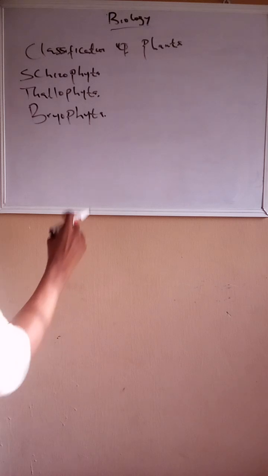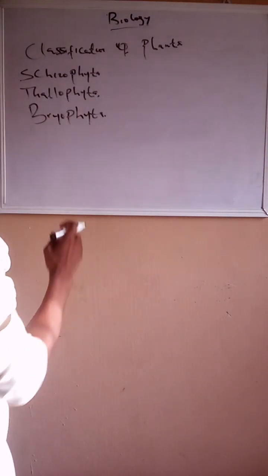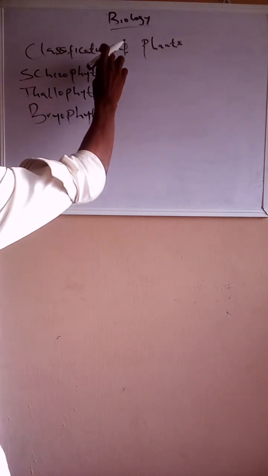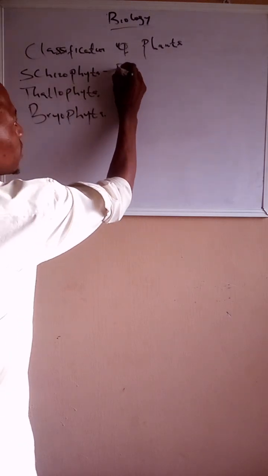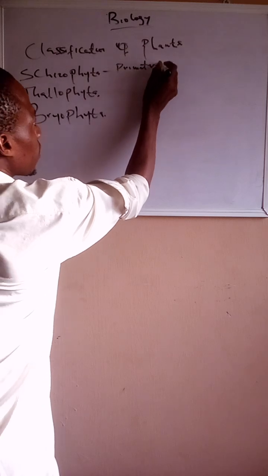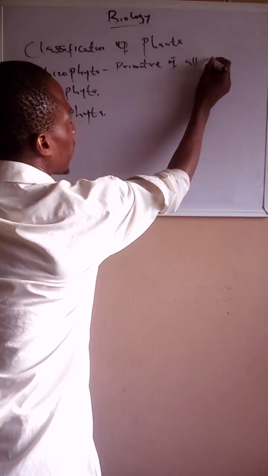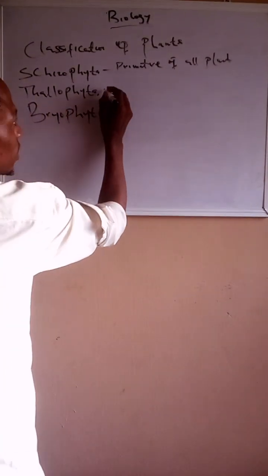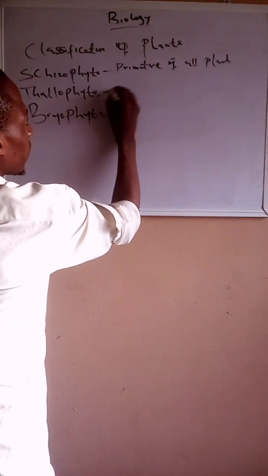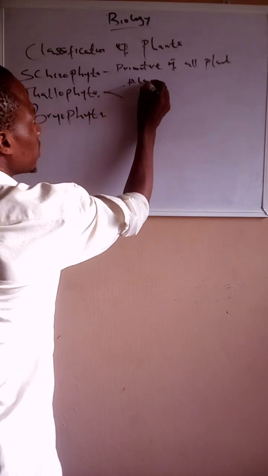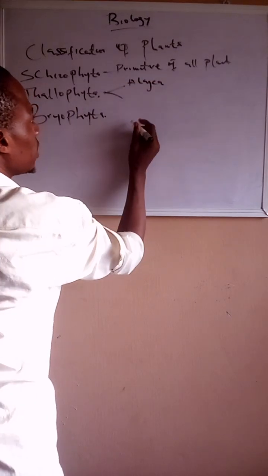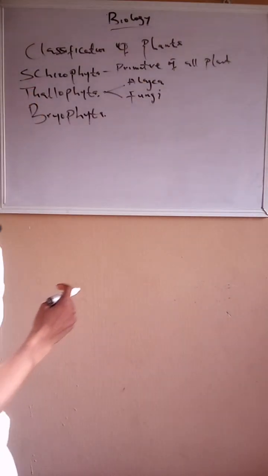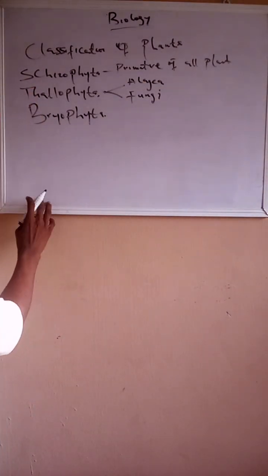In our previous class, we talked about the schizophyta and talophyta, and we remember that the schizophyta are the most primitive of all plants. The talophyta, we said, is divided into two: the algae family and the fungi family. So today we are going to talk about the bryophyta.